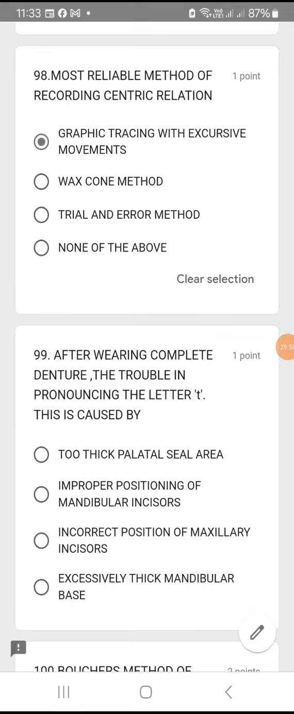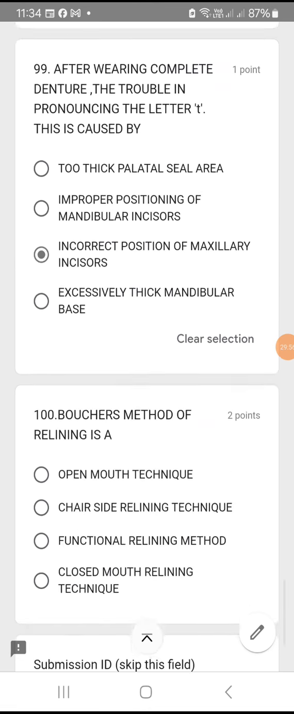99. After wearing complete denture, the trouble in pronouncing the letter T is caused by. Just check. When you pronounce the letter T, the tongue will go and touch the maxillary incisors, isn't it? So T, T. Incorrect positioning of maxillary incisors, and you cannot pronounce the letter T. So option C is the right answer.